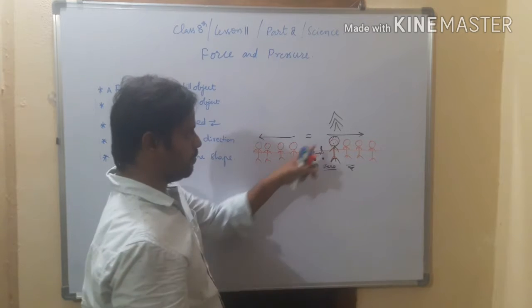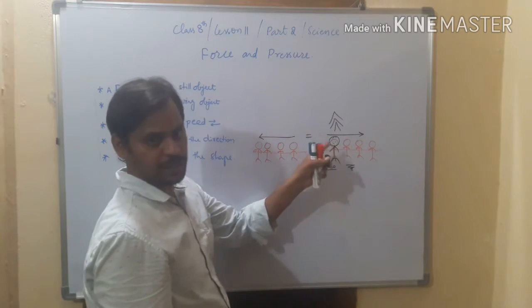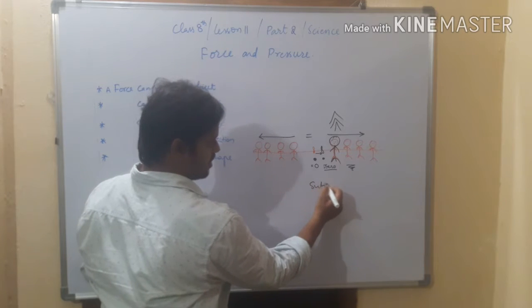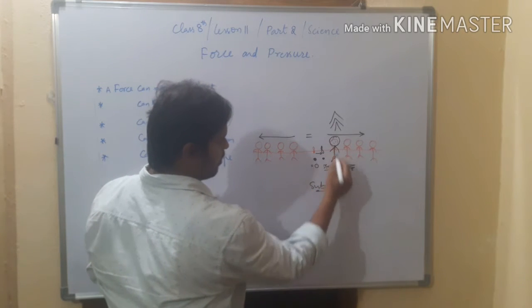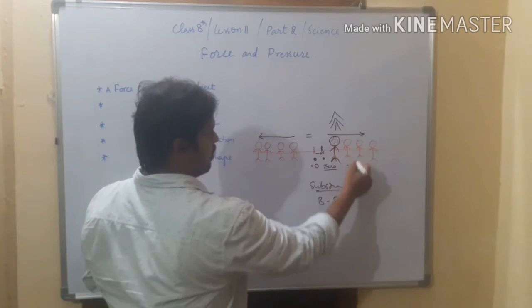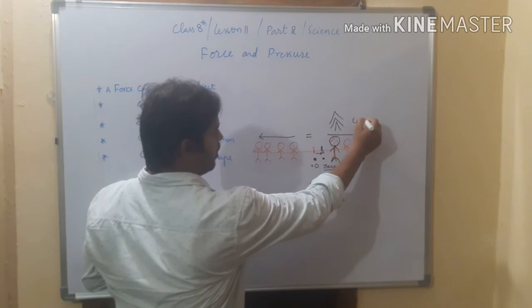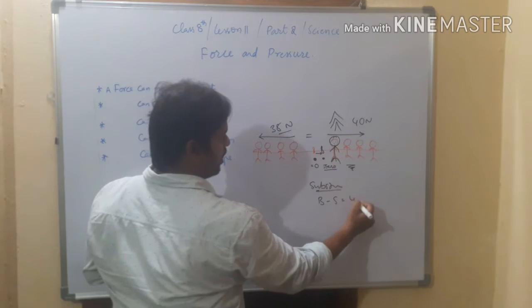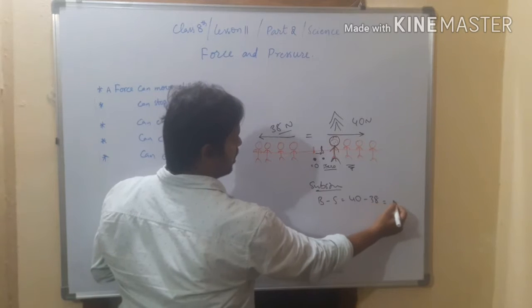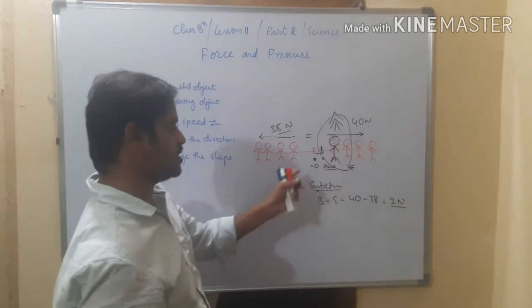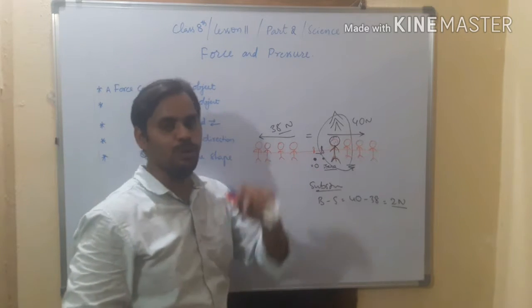But when you calculate the net force, what do we have to do? Subtraction. In subtraction, big minus small. Whatever force is applied by them is 40 Newton, and these are 38 Newton. 40 minus 38 equals 2 Newton. They applied 2 Newton more force, that's why they won.